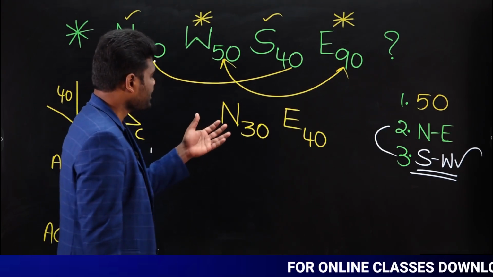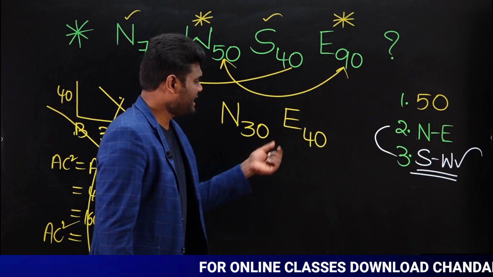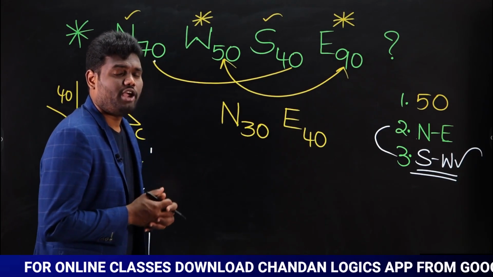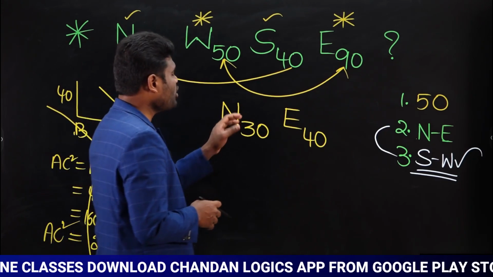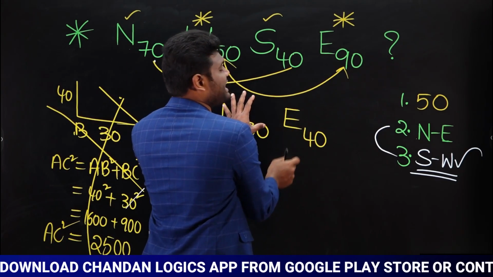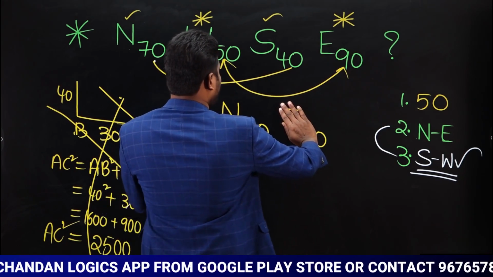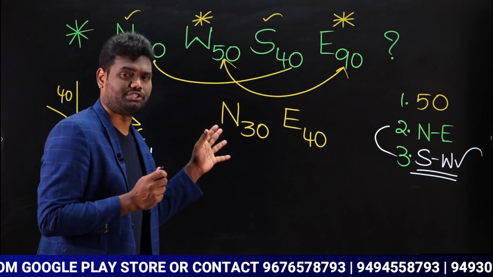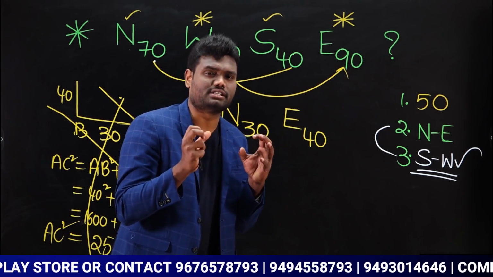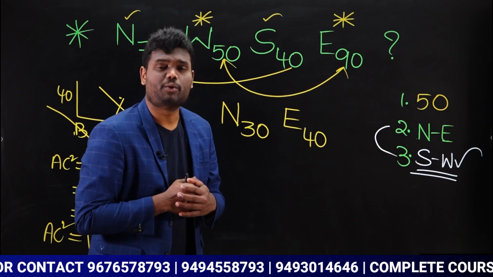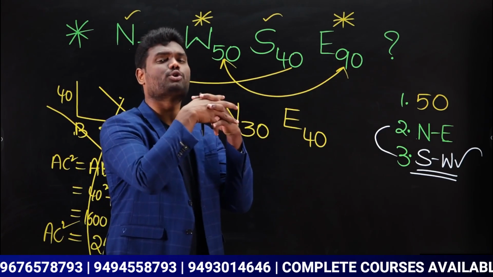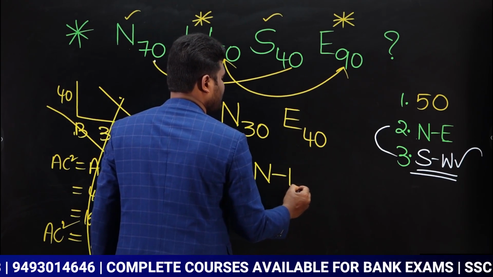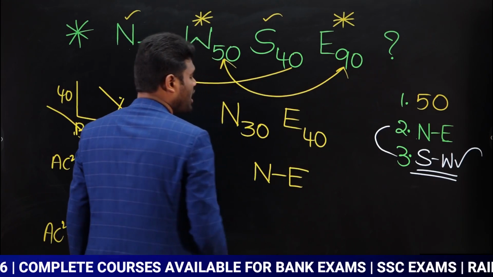Now observe carefully. You have north 30, east 40. If I am having only east 40, I will say direction as east. If I have only north 30, I will say direction as north, which is similar to previous questions. But here you are having two directions, one is north, one is east. Then what you have to do is combine both of them and say it as northeast. So direction is nothing but northeast direction.